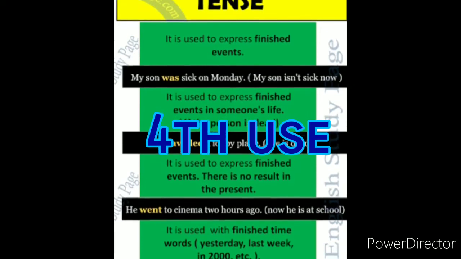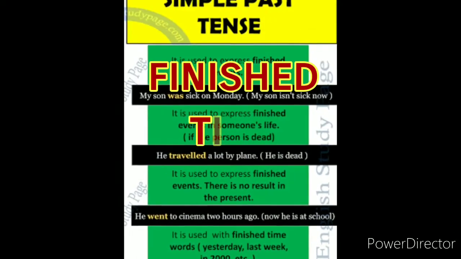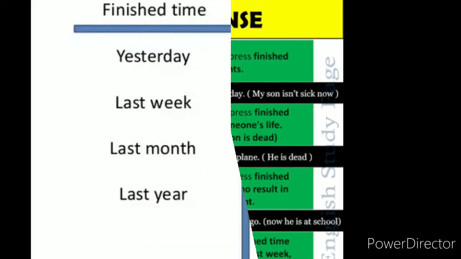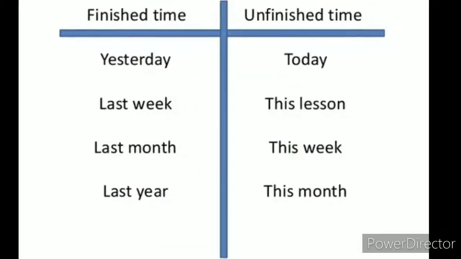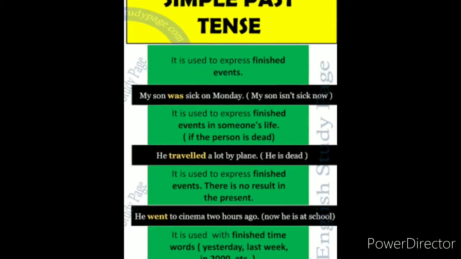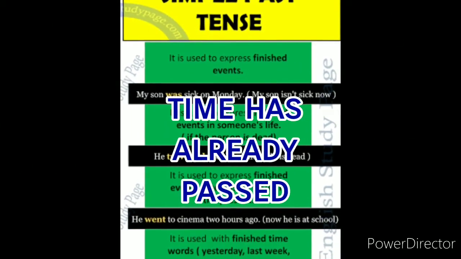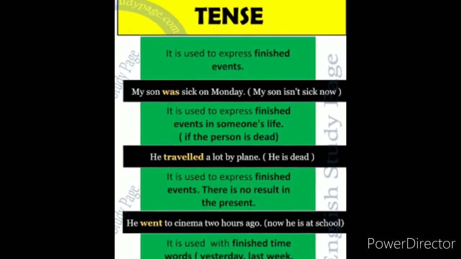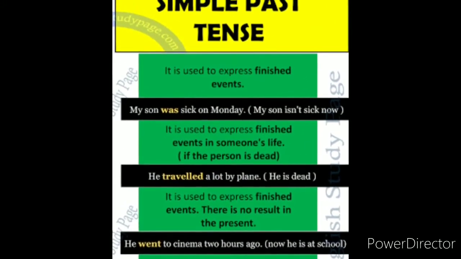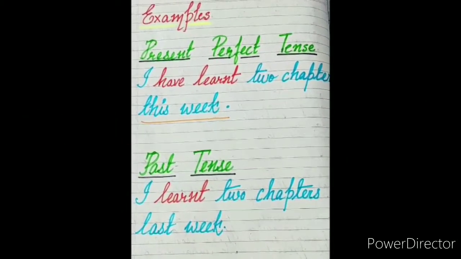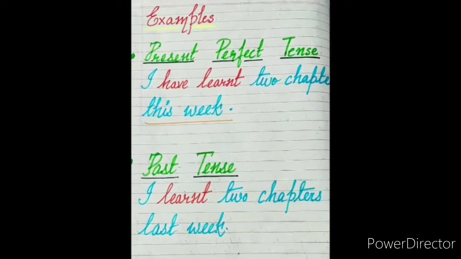So simple past tense is used with finished time words, which are yesterday, last week, last day, or last year, or in the 2000. That means the time has already passed, it is over. Okay, we are in the present moment now. So in that case, we shall put them in the simple past tense form. Alright. So children, let us go through some examples of present perfect tense and the past tense.